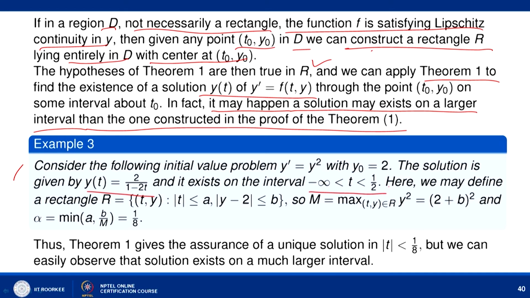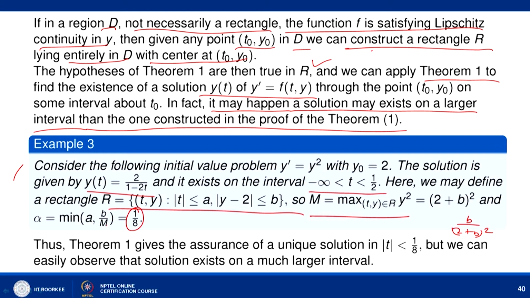But if we try to solve this using the existence and uniqueness theorem, we construct a rectangle R, that is modulus of t less than or equal to a, modulus of y minus 2 less than or equal to b. We can easily calculate the maximum value of f t y, that is y square, which is 2 plus b whole square, and we can calculate h alpha, that is the minimum of a comma b by m, that is b upon 2 plus b whole square. You can calculate the maximum value, and it comes out to be 1 by 8.